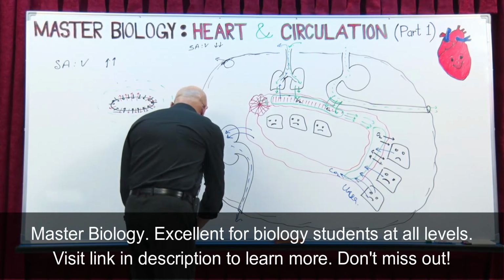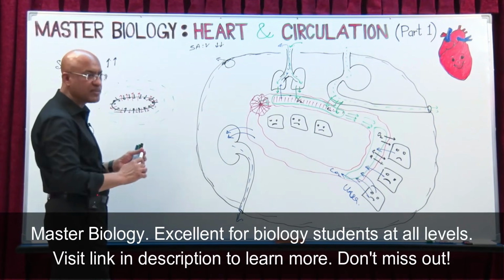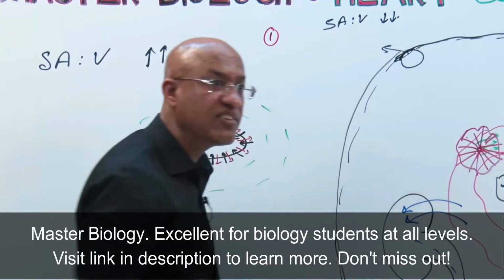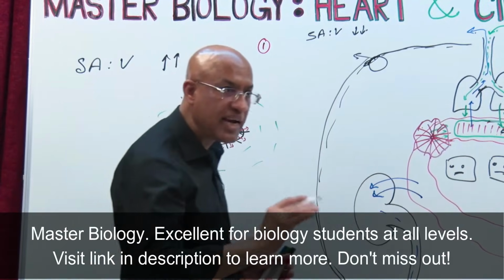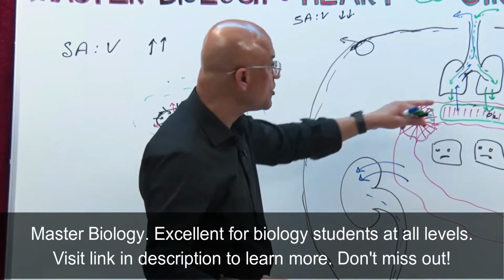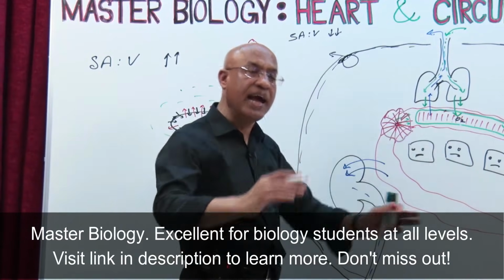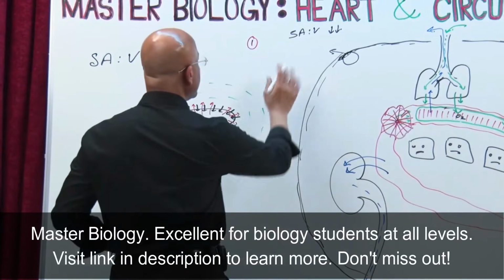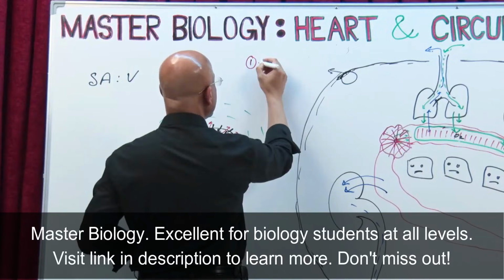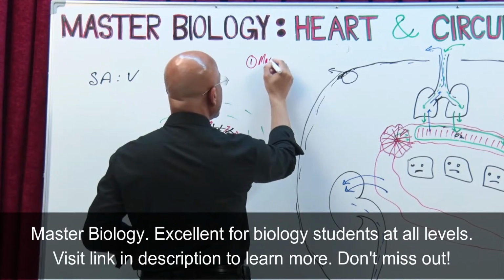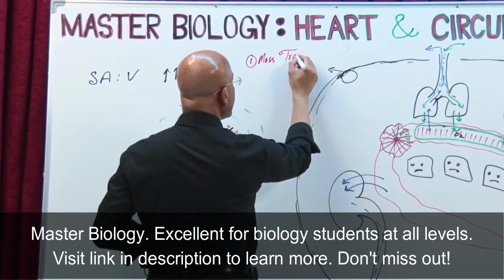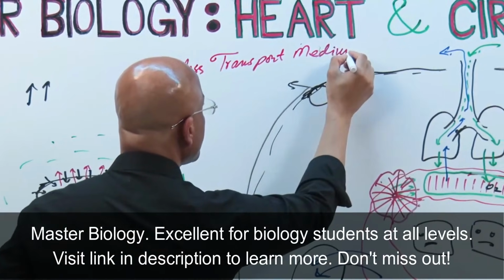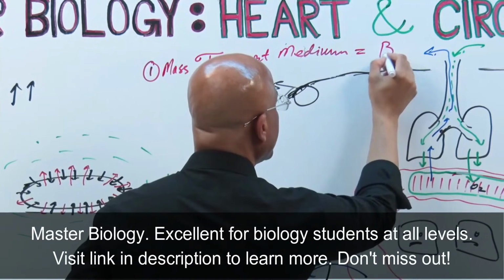And this specialized transport system, what components does it have? Number one, it should have that liquid mass transporter, right? A mass transport medium which can dissolve or suspend the nutrients and metabolic waste and take them to different places. In the case of humans, we call it blood.